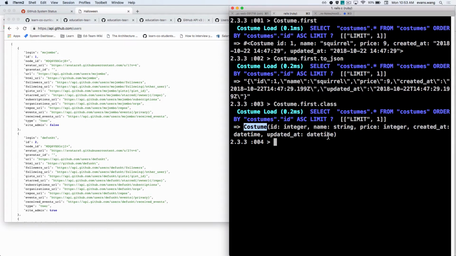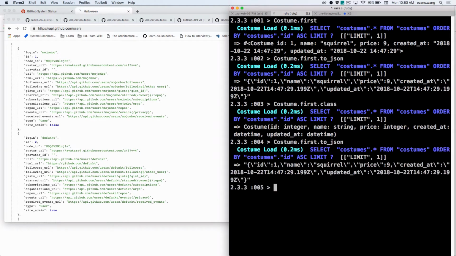Is there some sort of language-agnostic object that I can have that will bridge the gap between JavaScript and Ruby? JSON. So good, nailed it. So the purpose for JSON is so that I can take this Ruby object and make it into something that is now JavaScript readable.